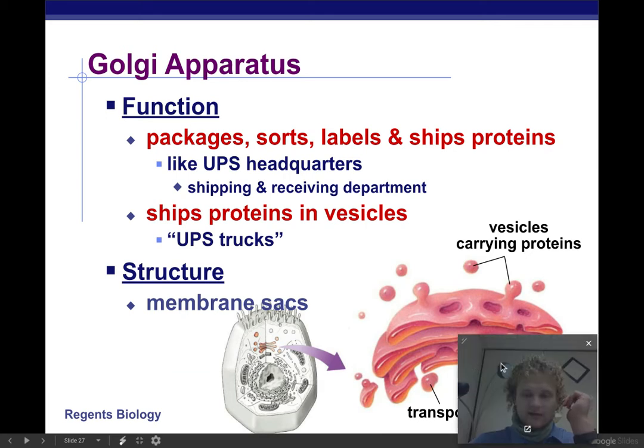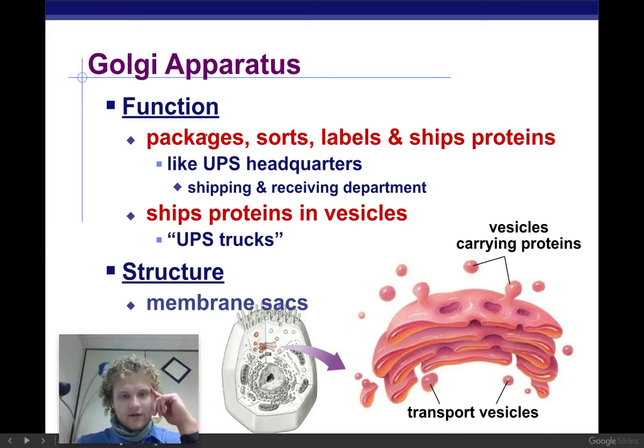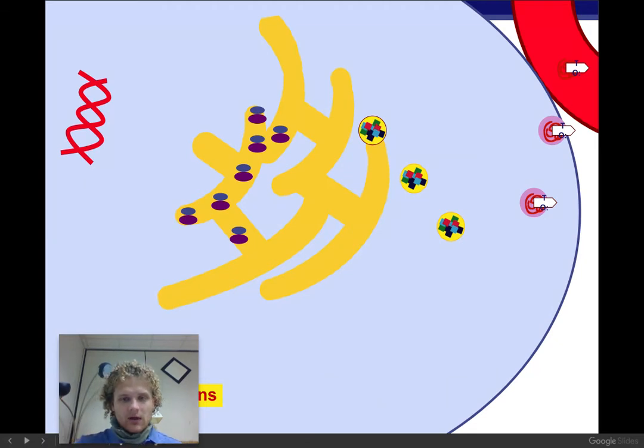The Golgi apparatus. The function: it's going to package, sort, and label things. So it's kind of like the UPS of the cells. It's going to make sure proteins are all ready to go, and it's going to send them where they need to go, whether out of the cell or to a specific organelle. It's going to make sure everything runs smoothly. The structure: it has a membrane where all the magic happens, and then it creates a lot of these carrying proteins called vesicles, like we talked about already, that are going to carry the proteins where they need to go.